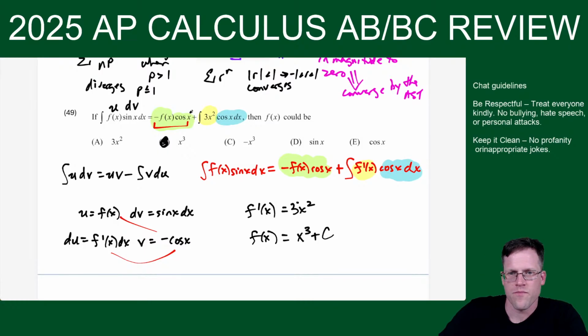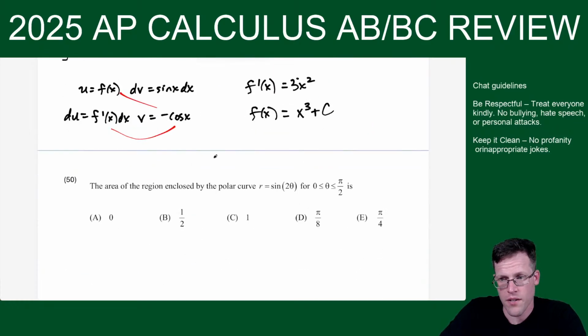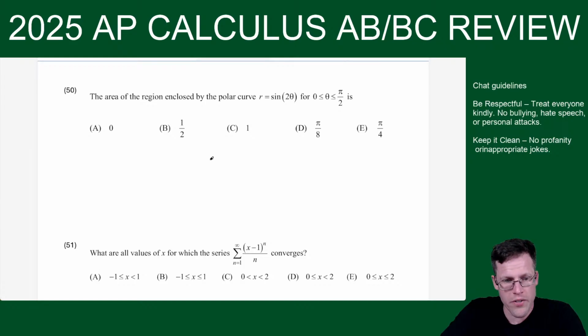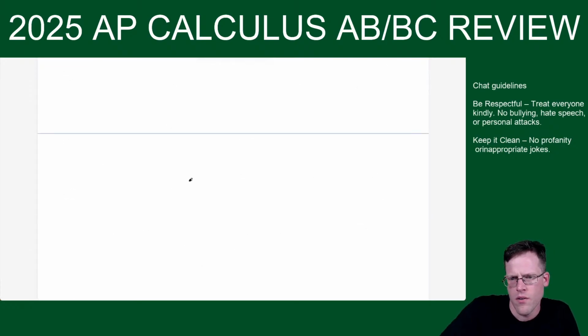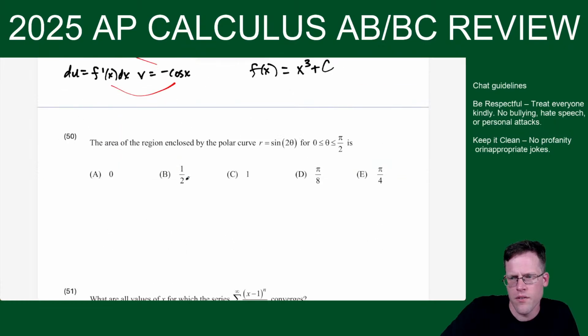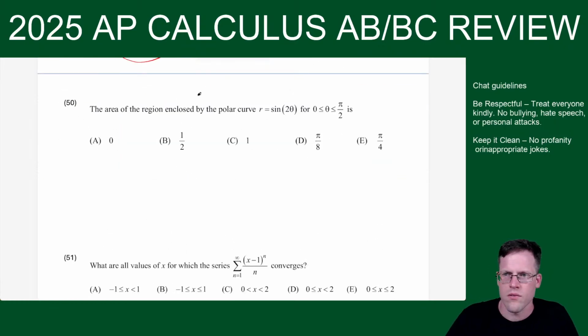How are we doing here? We're almost up to, wow, we're getting there. Polar area. Exciting. All right, let's see. Yeah, this is the old school kind of polar area question where they used to torture students. You'll see what I mean in a minute. They don't provide a graph, so you've got to know how to graph these by hand. All right. Let's just see how much more we got. I think we got 52. All right, we're getting there.